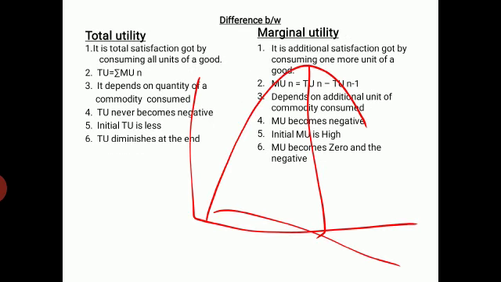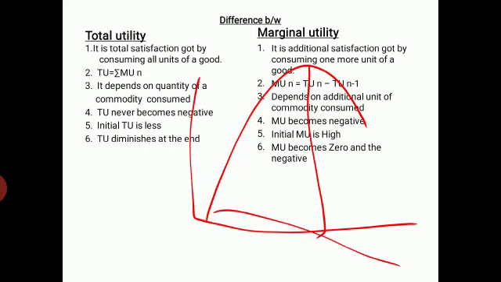Then the next question is, write the difference between total utility and marginal utility. It can come for 4 marks again. You need not show the diagram, but I have just taken it for your sake. Total utility is the total satisfaction got by consuming all the units of a given commodity or good.